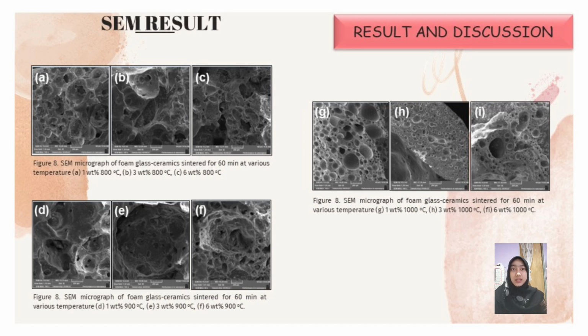This is because the gas generated by the forming agent at 1 weight percent gives insufficient pressure to cause expansion of the glass matrix compared to 3 and 6 weight percent. The pore structure begins to become larger and well formed for the 6 weight percent sample, as shown in Figure C. At 800 Celsius, the SEM micrograph shows that the 6 weight percent sample has the largest pore structure with the thickest pore walls. Figure 8A shows that a 1 weight percent sample sintered at 800 Celsius has smaller pores with more homogeneous pore distribution than a 6 weight percent sample sintered at the same temperature.